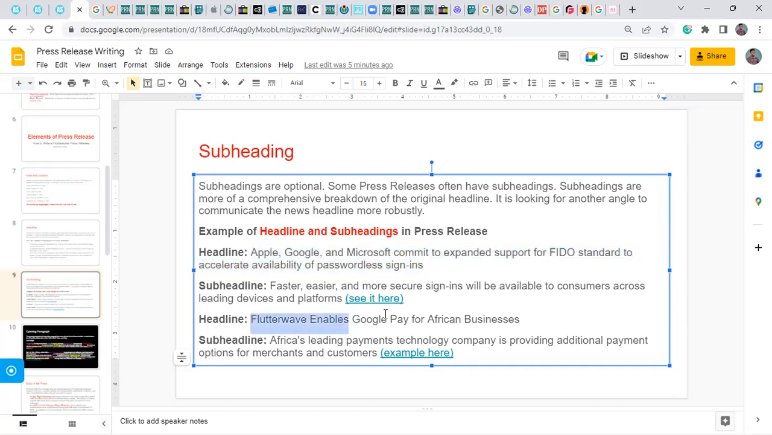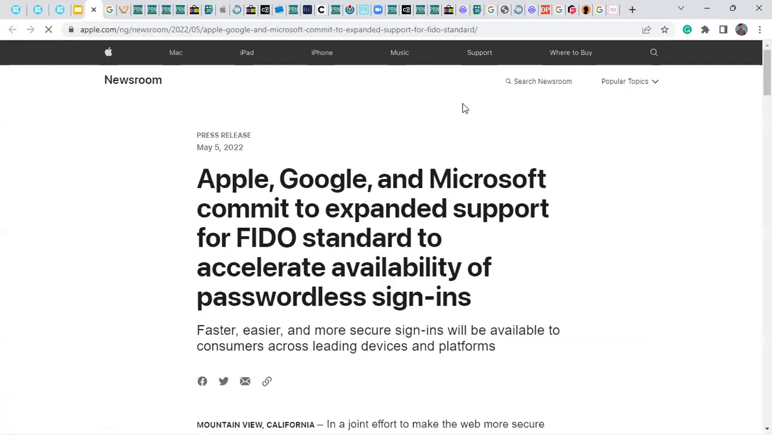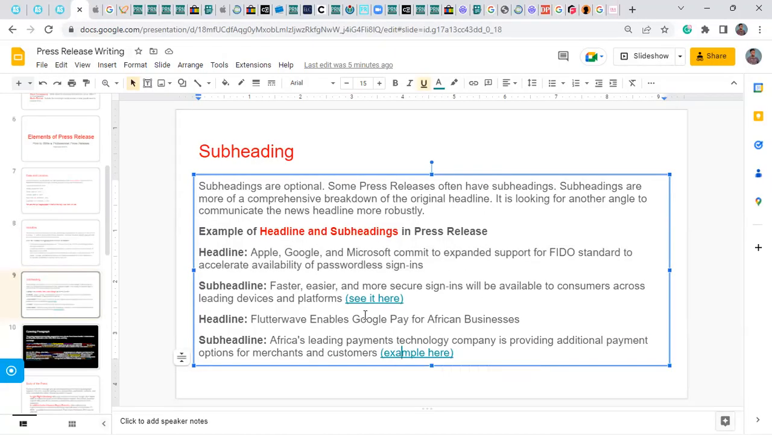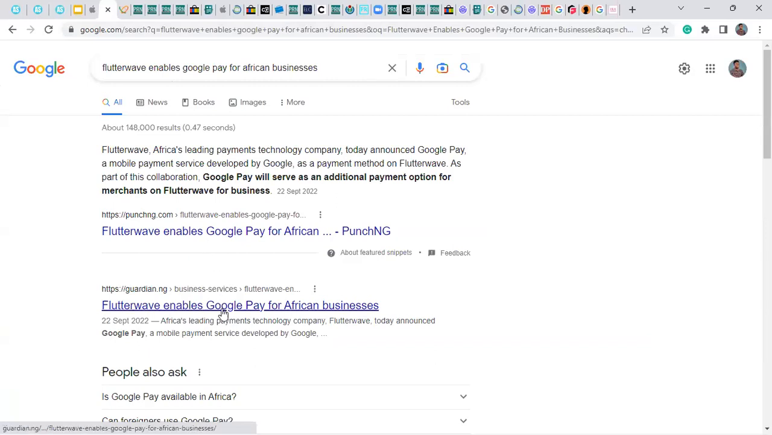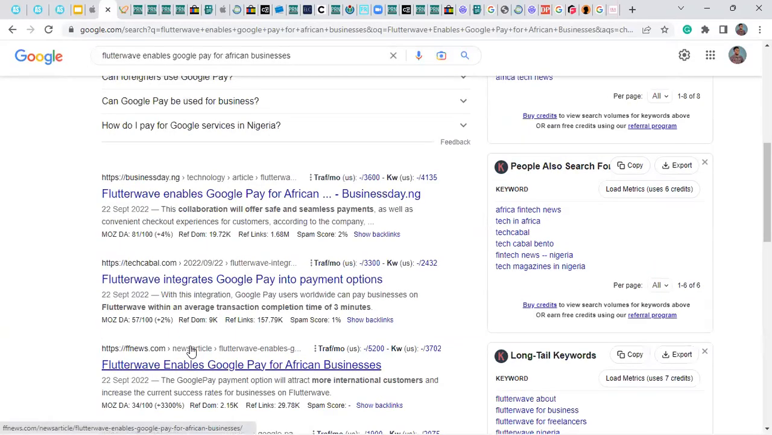Here's another press release from Flutterwave. Flutterwave enables Google Pay for African businesses. And then the sub-headline is: Africa's leading payments technology company is providing additional payment option for merchants and consumers. Now, you can see that the original headline is so short, while the sub-headline is long. So it is simple. The sub-headline is more or less making it robust. Okay. We will link to this particular press release, and you can see for yourself and then tap from it.